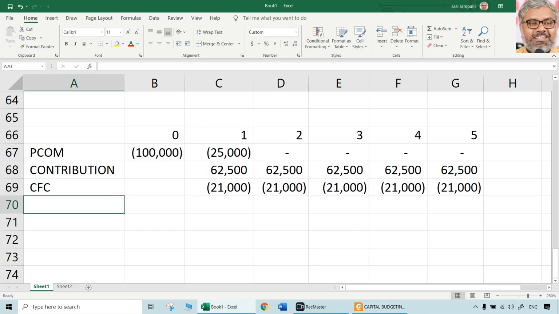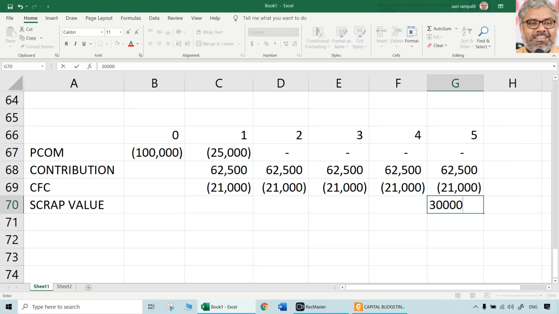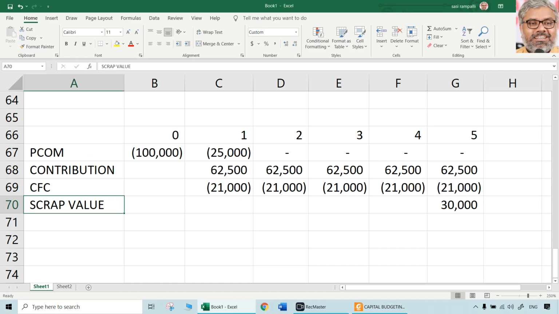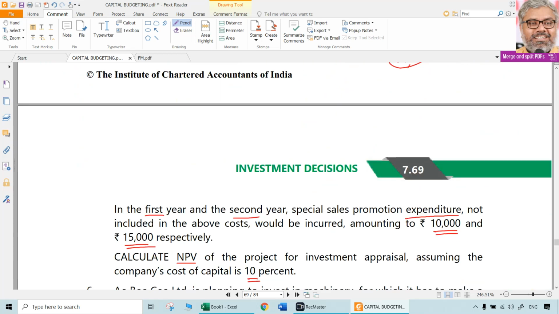And scrap value, since there is no taxation and all, that is okay. It can be taken directly in year 5. That is also a 30,000 inflow in year 5. That's all. We have taken the initial outlay 1,25,000 in 2 different years, 30,000 at the end of the life of the project, contribution each year throughout 5 years, cash fixed cost throughout the 5 years. All the information given in this paragraph we have taken into consideration already. Depreciation calculation you can show separately in the working note.